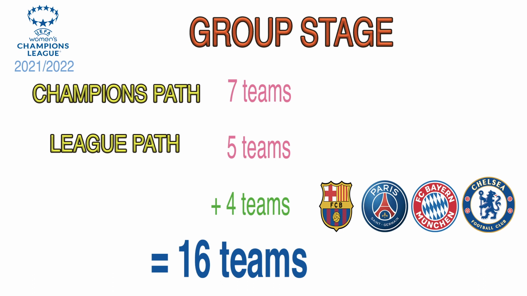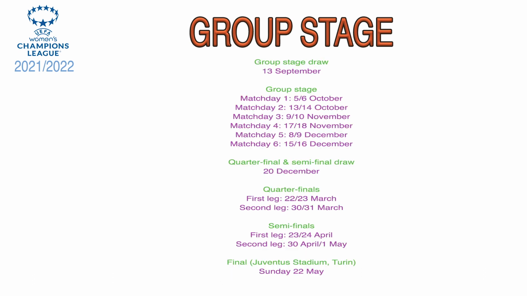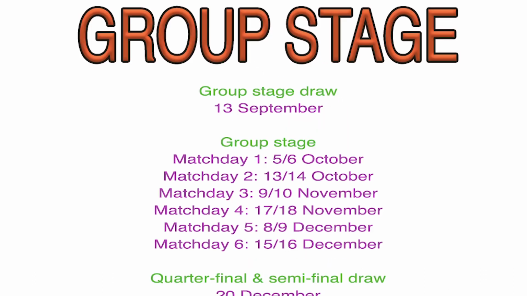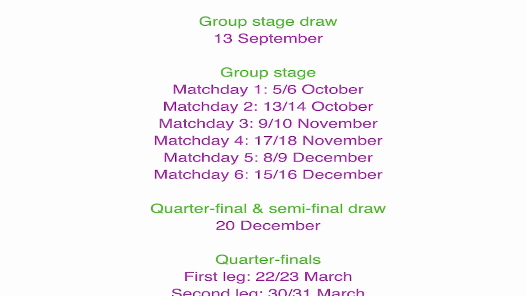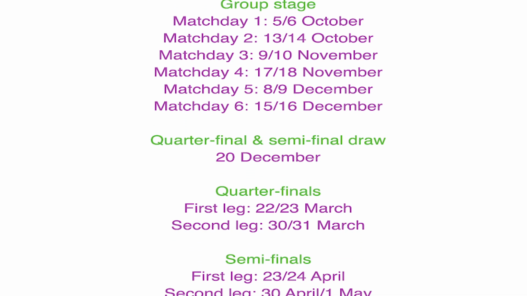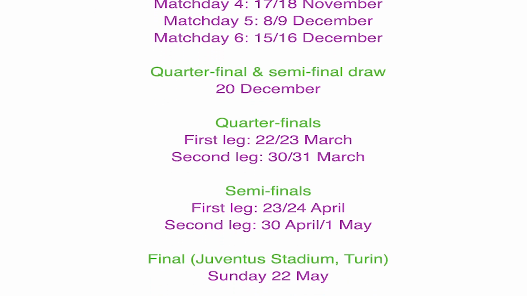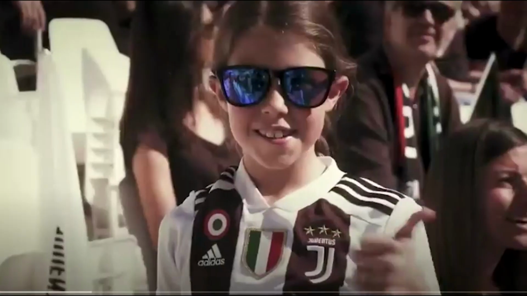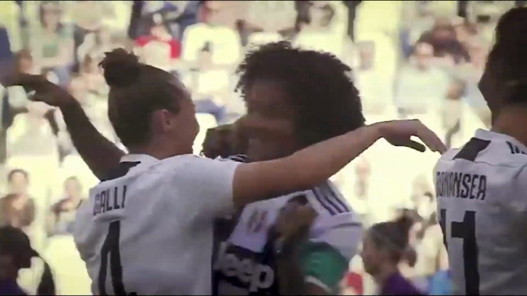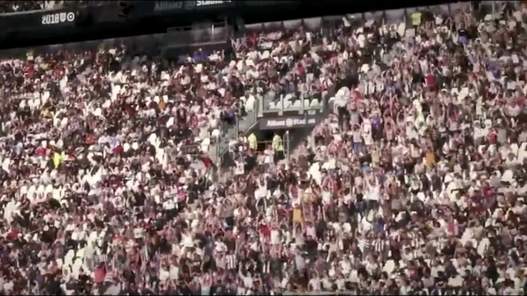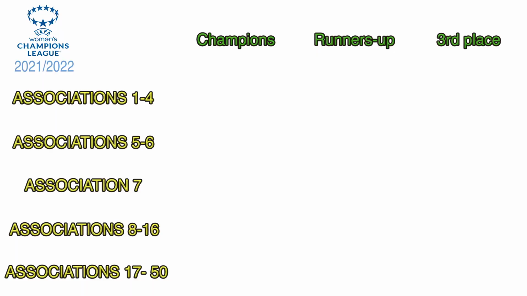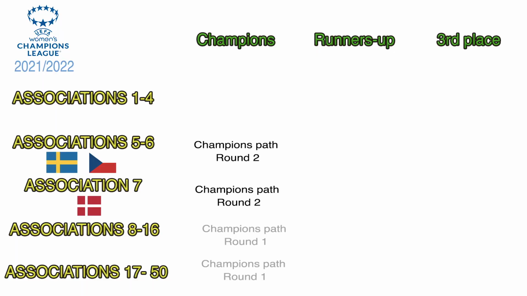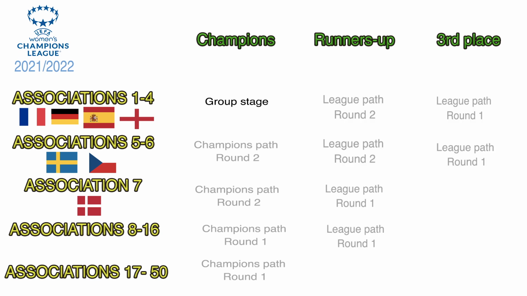Then the group stage will follow a classic UWCL pattern and will consist of games between those 16 teams, which will lead to the knockout phase and the final, which will be played in the Juventus Stadium in Turin on the 22nd of May 2022. This little table sums up the different entering processes.